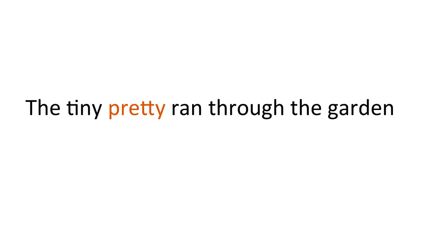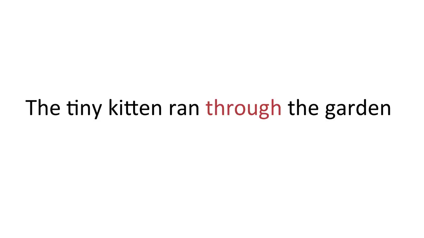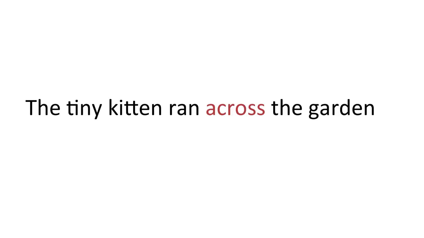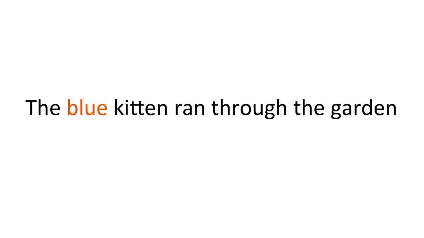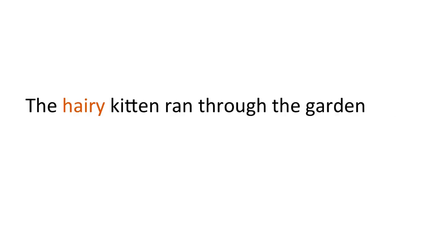On the other hand, we could take the word through in ran through the garden and replace that with past or across or in. Ran past the garden, ran across the garden, ran in the garden. All those make sense. We could also take the word tiny in the tiny kitten and replace it with blue or pretty or hairy to get the blue kitten, the pretty kitten, or the hairy kitten. That's all fine. What this shows us is that not all words can go in the same place in a sentence. Different words combine with different kinds of other words.